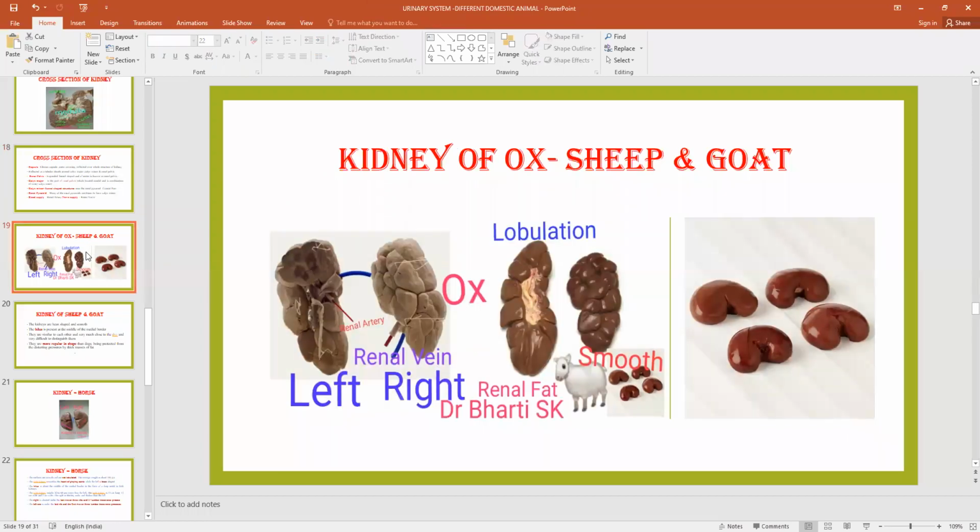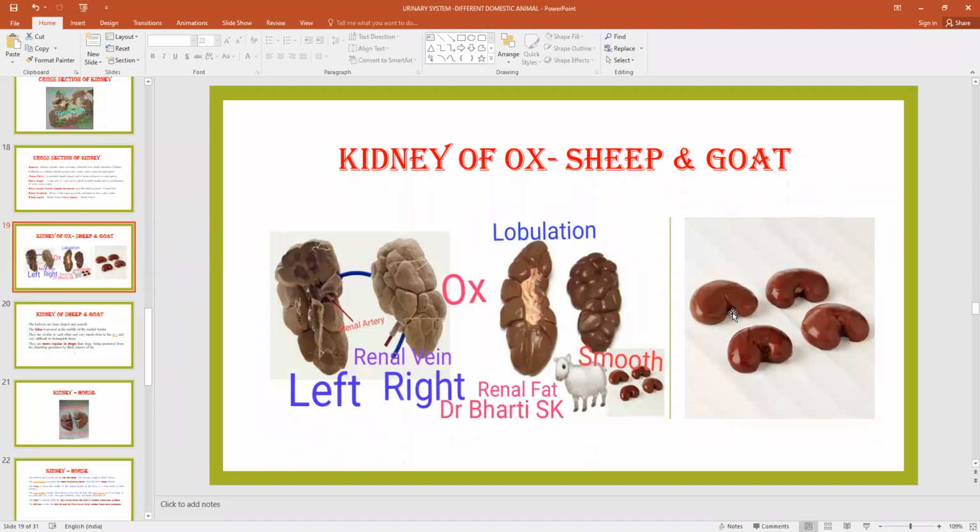Now you see again, this is the picture of the kidney of the ox, and sheep and goat. This is the structure of sheep and goat. So you see it is elliptical and elongated in shape in case of the large ruminant, but in case of the sheep and goat, it is bean shape. Another point is that the ox kidney is lobulated, having fat, but this is a smooth bean shape.